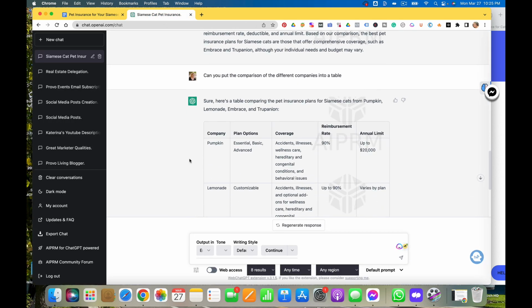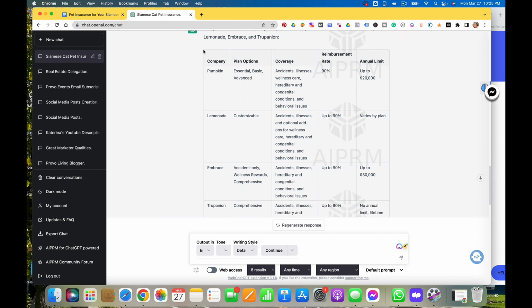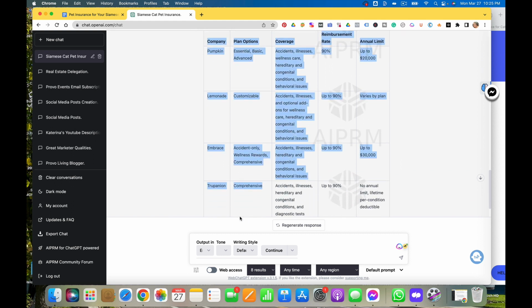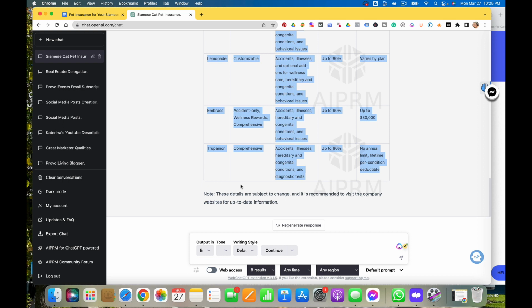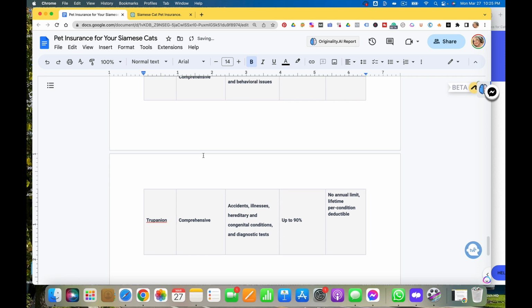So I want to grab that table, and I'm not sure, I've never done this. I've never copied a table from ChatGPT and put it into a Google Doc, so I'm not sure. Oh, it worked. How about that?